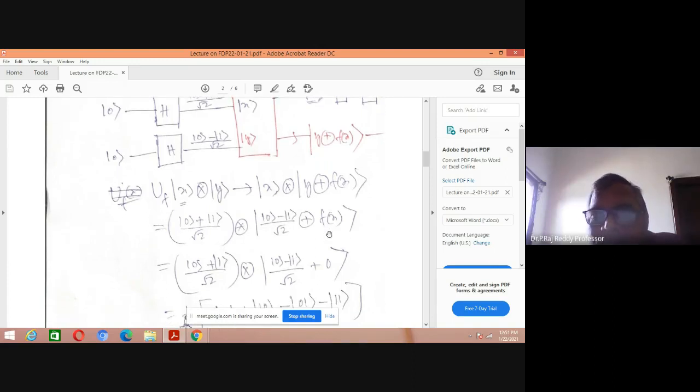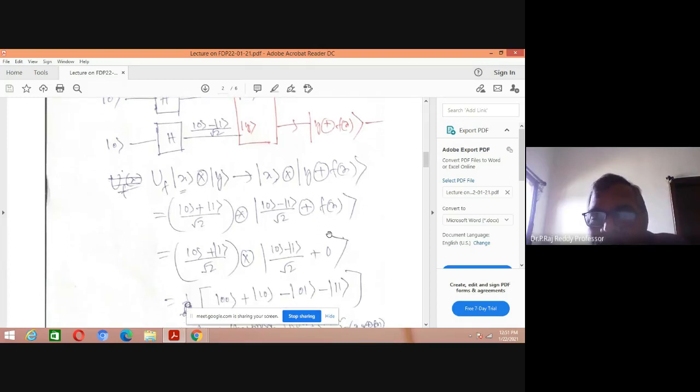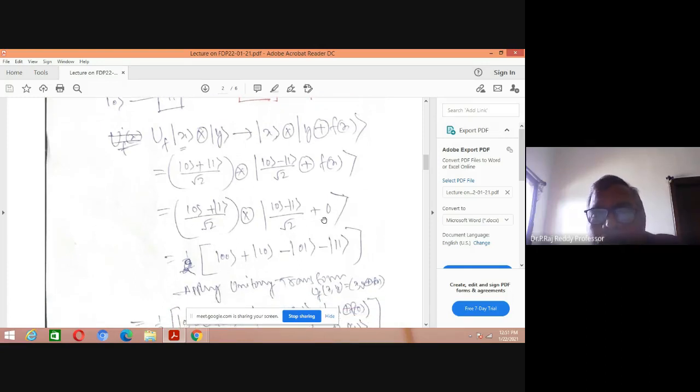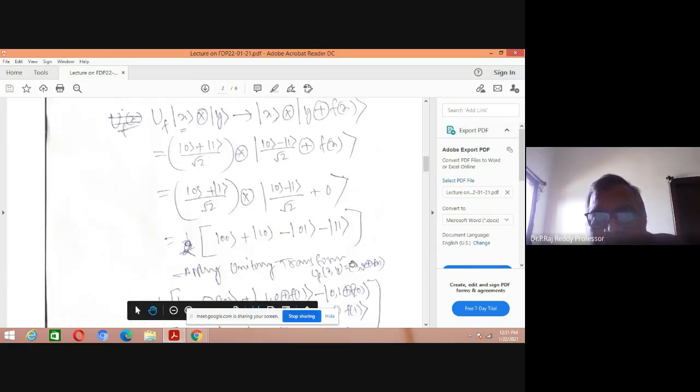Now we can consider f of x is 0. If you take f of x equal to 0, what happens here? Everything is the same, only f of x is 0, and you can put it here. Then you make a simplification: 1 by root 2 into 1 by root 2 will become 1 by 2. Then multiply a plus b into a minus b. This is a composite, and composite means multiplication. So 0, 0 will come 1. 0 into 1 will become 0. Here 0 into minus 0, 1. 1 into 0 is 1, and 1 into 1 is like this.